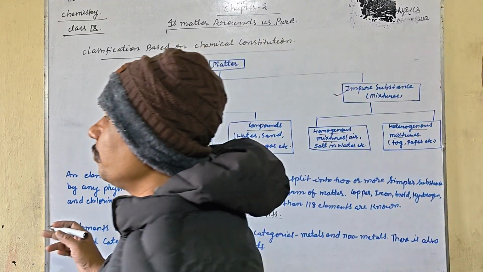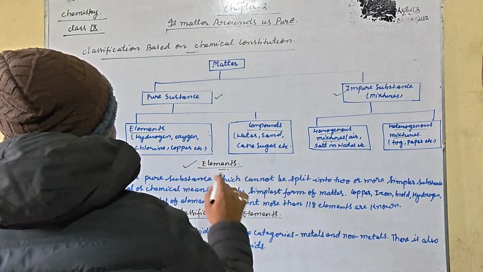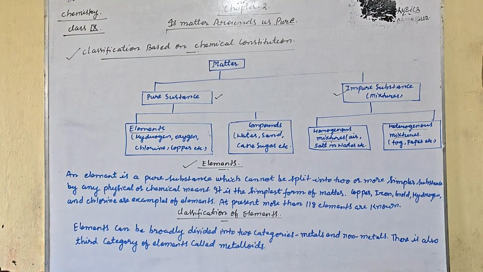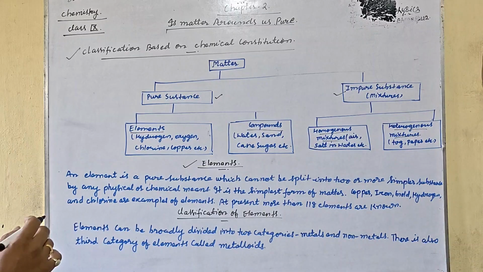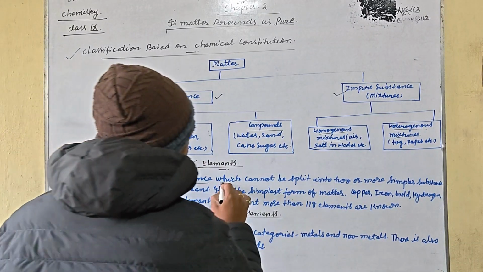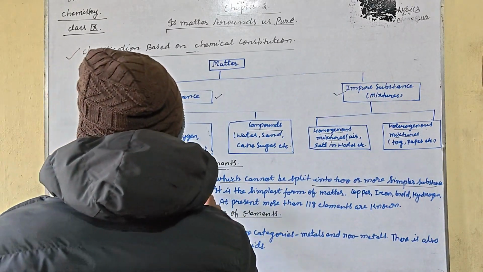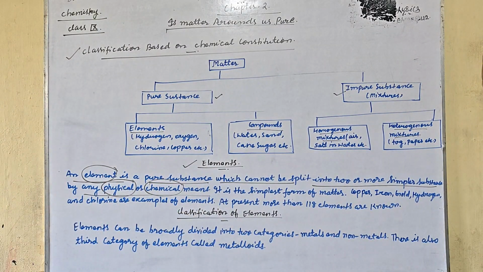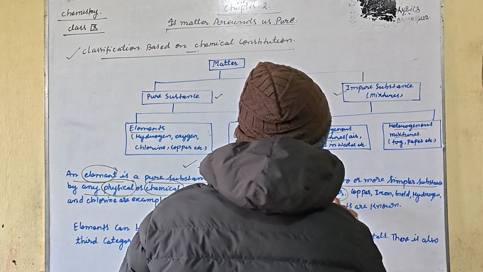So we are going to read the chapter serially, topic by topic. Elements, according to the NCERT. We have discussed the classification based on chemical constitution. Now we are going to discuss elements. An element is a pure substance which cannot be split into two or more simpler substances by any physical or chemical means. It is the simplest form of matter.